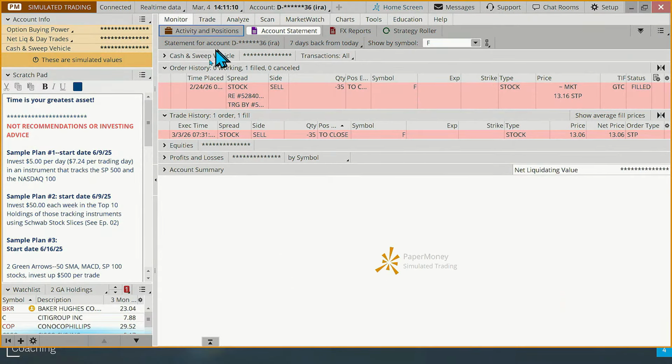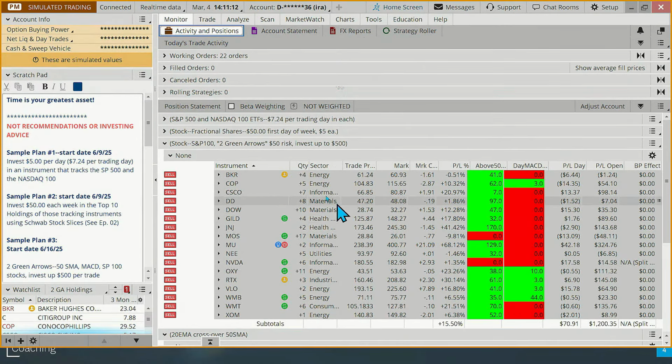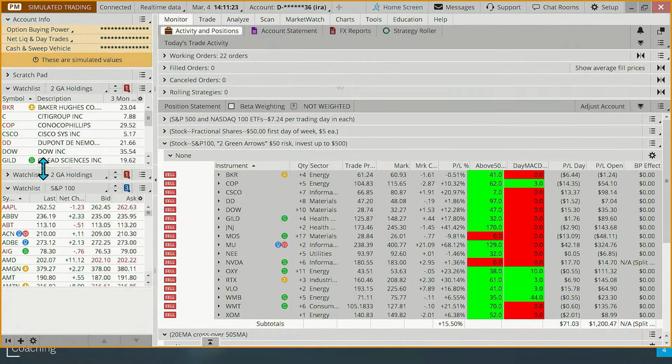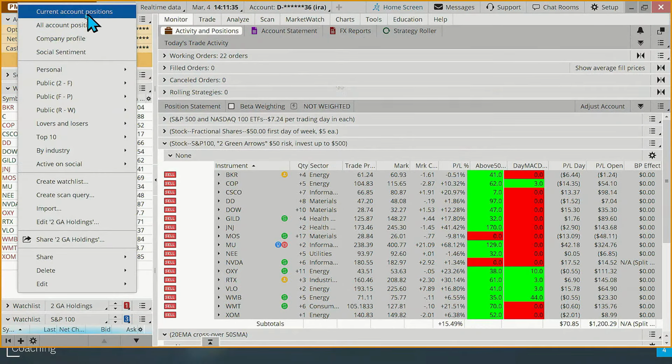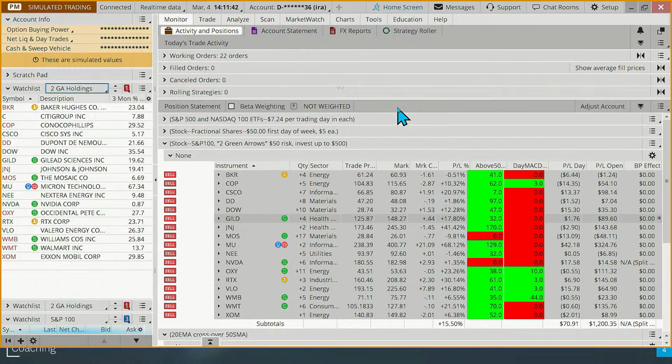And so we have these other positions open. A couple things, just some thinkorswim functionality. This is really cool. If you go over here to your watch list, and I'm going to shrink this part down, this Green Arrow Holdings is a watch list that I created of our open positions, but you don't have to do that. You can go up to current account positions, and if you click on that in your paper money or your live account, it'll just show you all of the positions that you have.